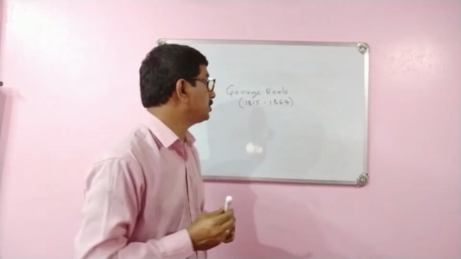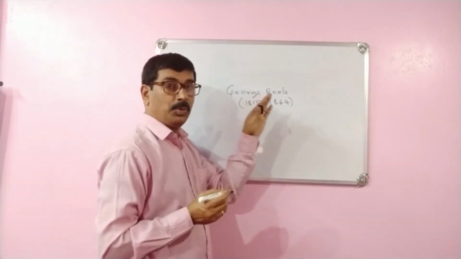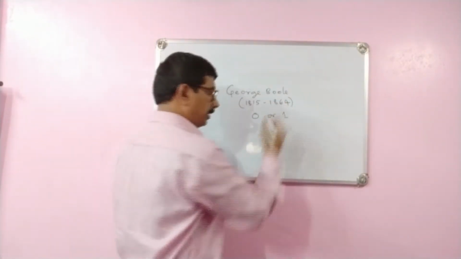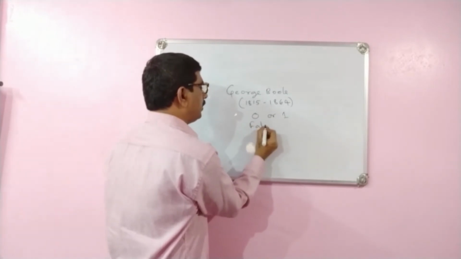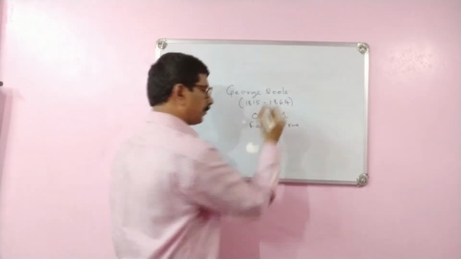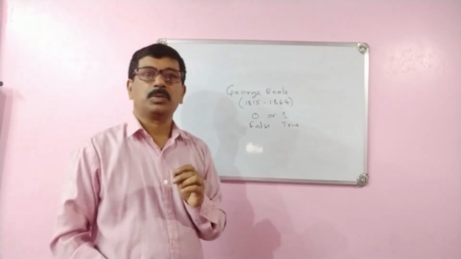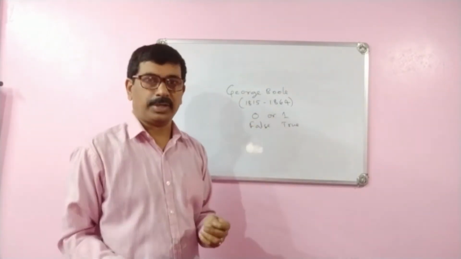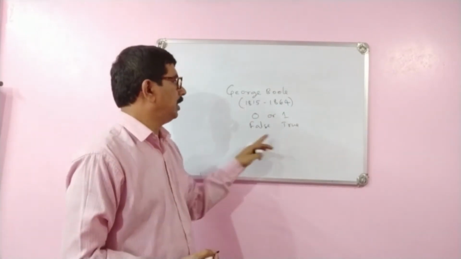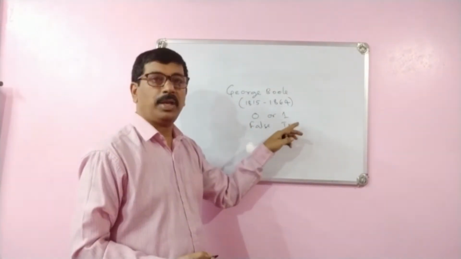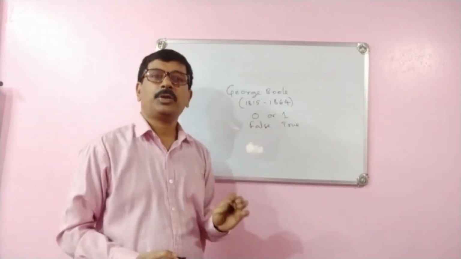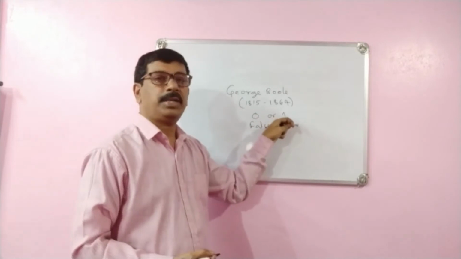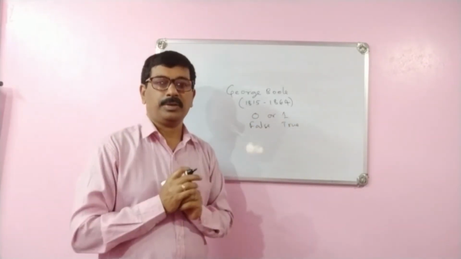Why symbolic logic? In Boolean algebra, commonly we will use 0 or 1, that is false and true. In Boolean algebra we will use only 0 or 1, that is binary number system. George Boole is called the father of symbolic logic. Symbolic logic means managing 0 or 1.